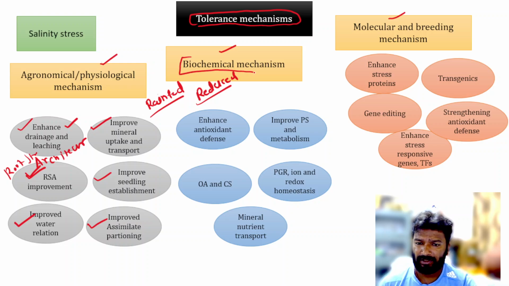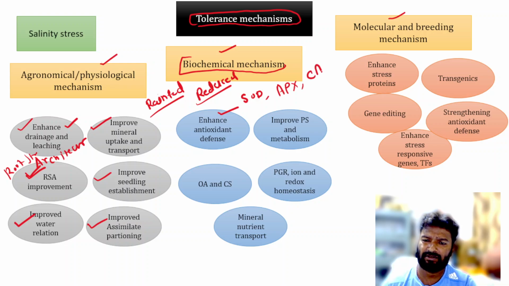Then biochemical mechanism. So we can enhance the antioxidant defense. In the last lectures we have discussed the antioxidant defense, like there are so many enzymes like superoxide dismutase, ascorbate peroxidase, catalase, and also proline. So these enhance the antioxidant defense. So by biochemical way we can increase this. Also improve photosynthesis and metabolism. Then osmotic adjustment and compatible solutes.